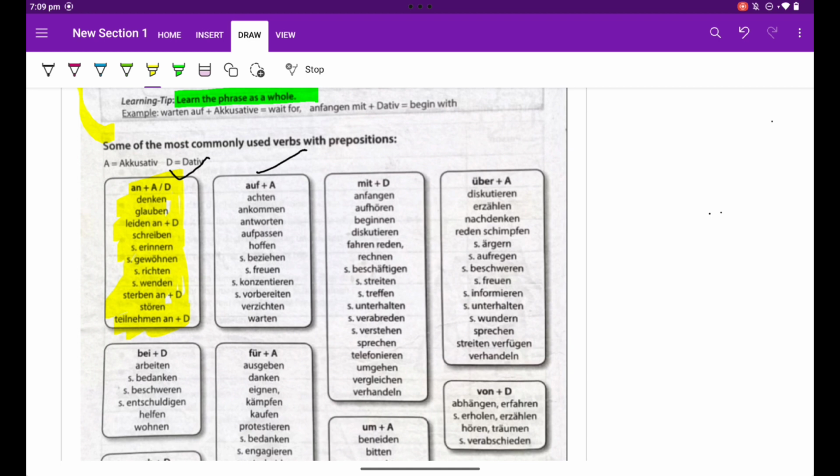Now denken an means to think. I'm going to give the meanings of all. For example, I want to say, I'm thinking of my mother. It is ich, and mother, Mutter. आपको बस ये दो चीज़ें दिमाग में रखनी है, आप सेंटेंस बना पाओगे. I am thinking of my mother, तो ऑफ के लिए आप ऑफ जर्मन वाला कुछ टेंशन की ज़रूरत नहीं है, आपको अन लगाना है बस.